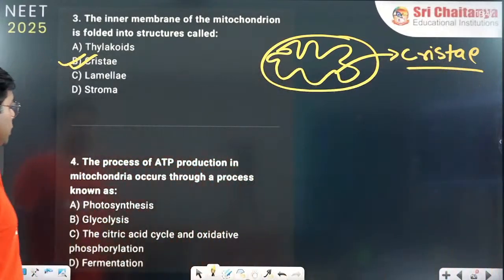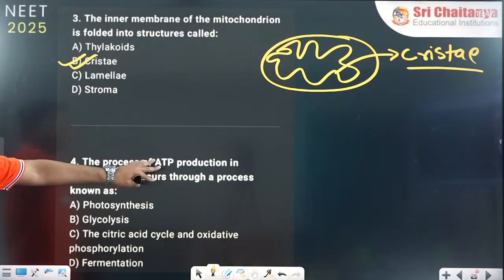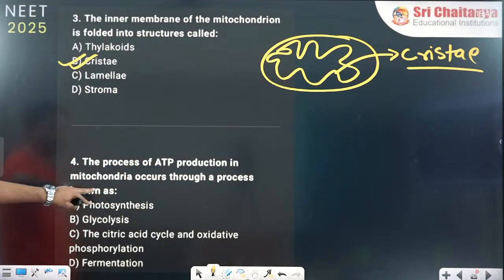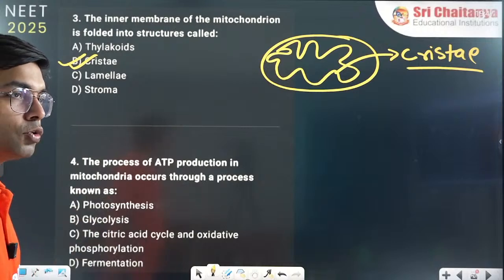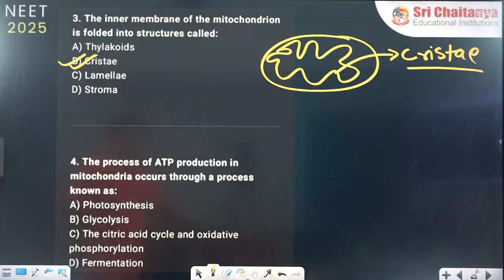Then the next question: the process of ATP production in mitochondria occurs through the process called. Now this is a tricky question. As I said, in respiration mitochondria has a role, but let me see how many of you can answer it.